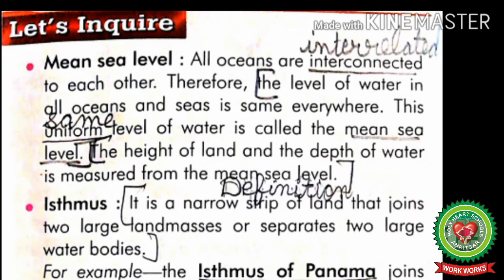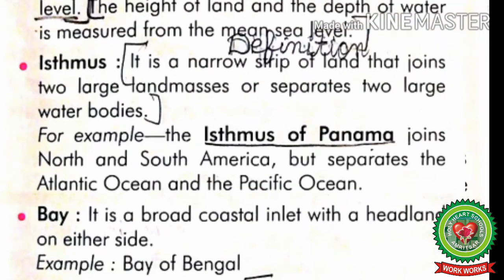The height of land and the depth of water is measured from the mean sea level. Students, mean sea level is the point from where the height of different places is calculated. Sea level is always taken as 0 meter.